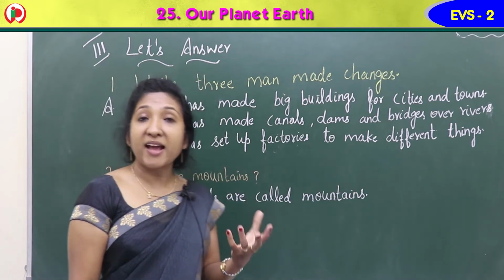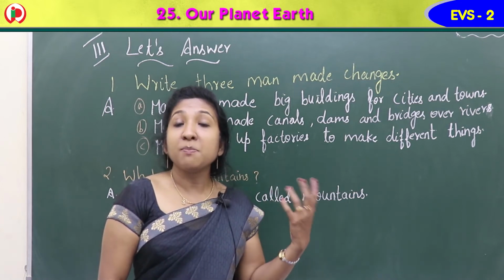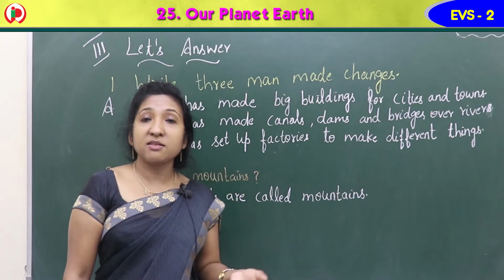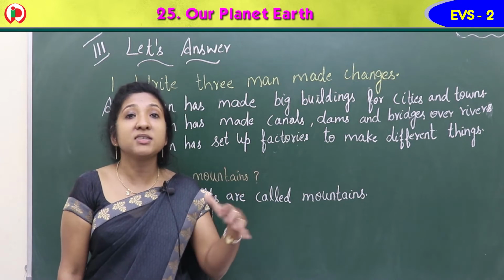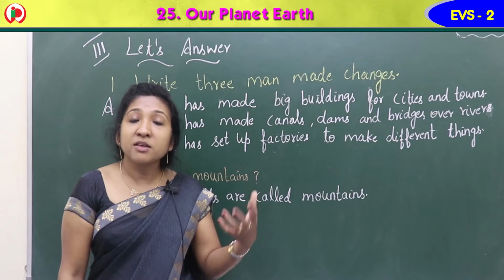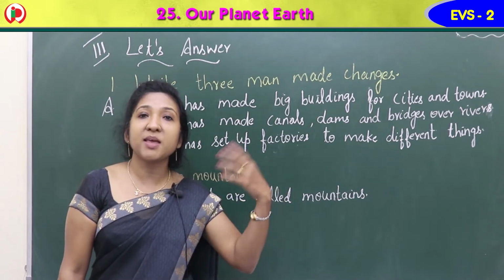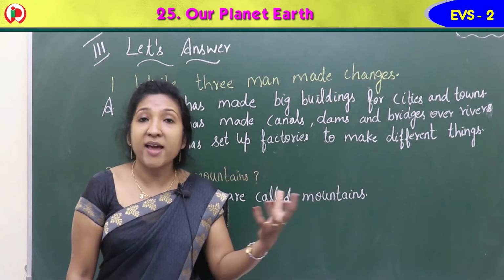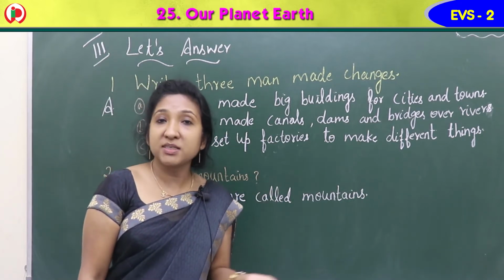Yes. He made factories also. In factories they make many things using machines. Machines are there in the factories, and using those machines they make different things. For example, a car factory is the factory where they make cars. Like that, using machines they make different products, and that is called a factory. Many factories were made by man for his business.